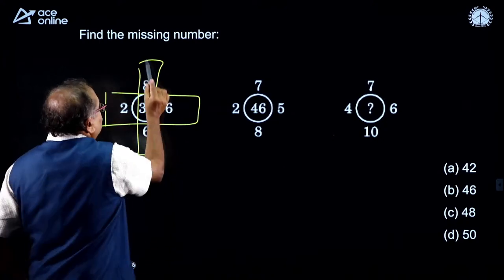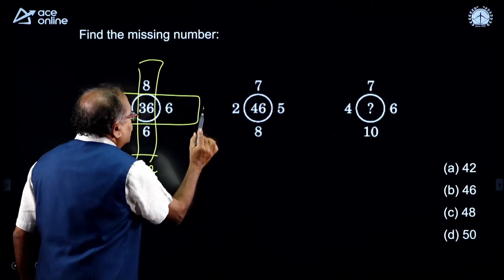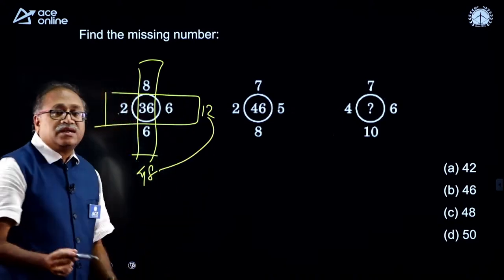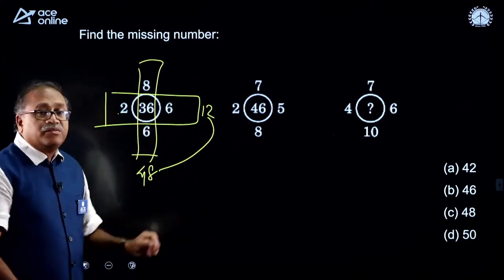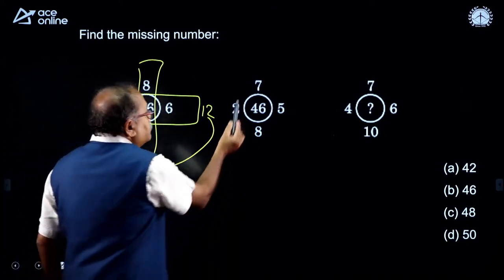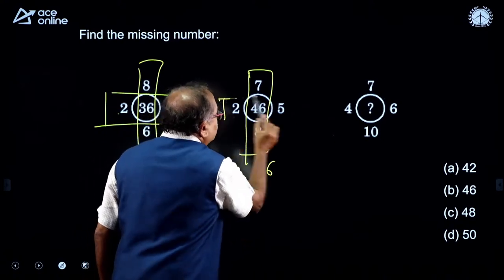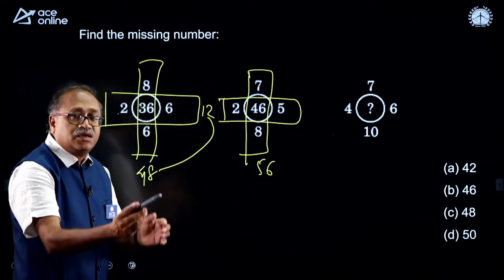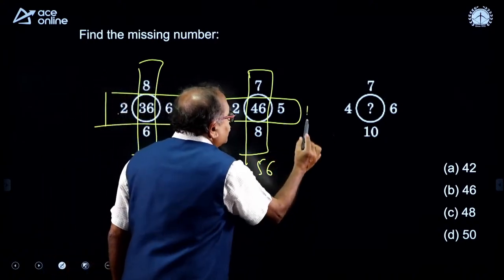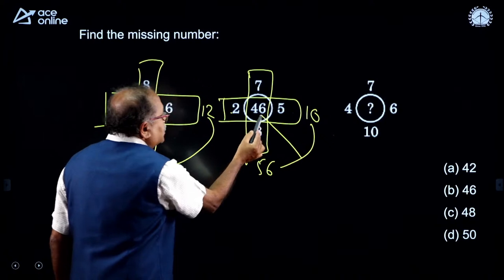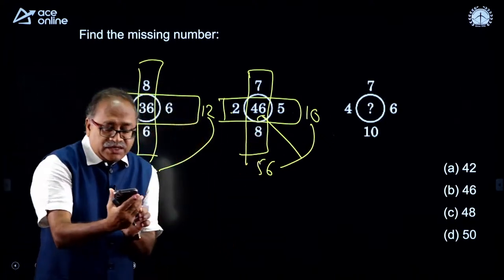So, 8 6 is 48, and here 2 6 is 12. Now, I notice that 48 minus 12 is 36, the inside number is 36. I will check the same thing over here, that is 7 8 is 56, and then the vertical and horizontal external numbers, that is 2 into 5, I am getting 10. So, what is the difference? The difference is 46. Now, my friends, you will be able to answer the question.